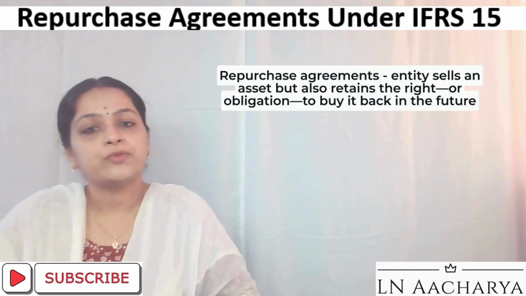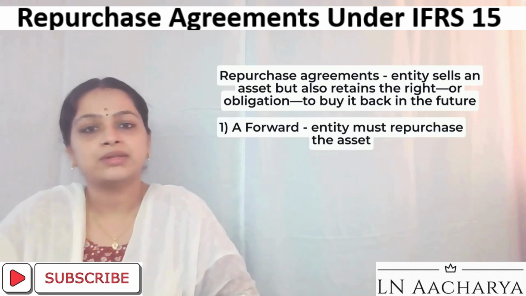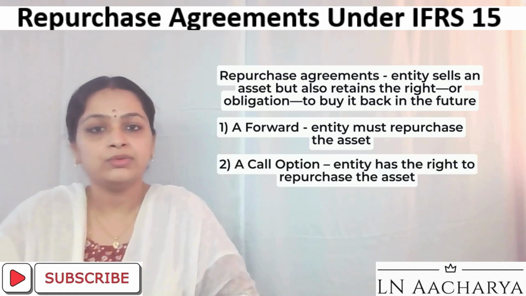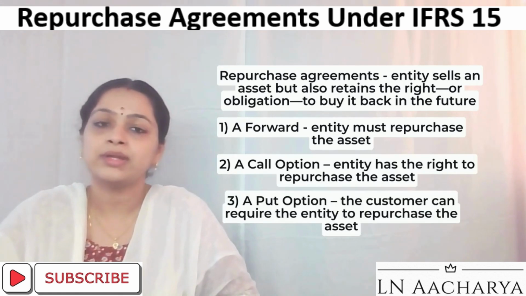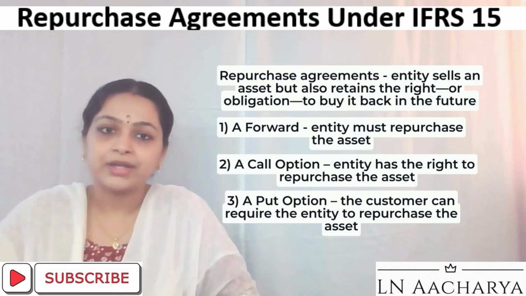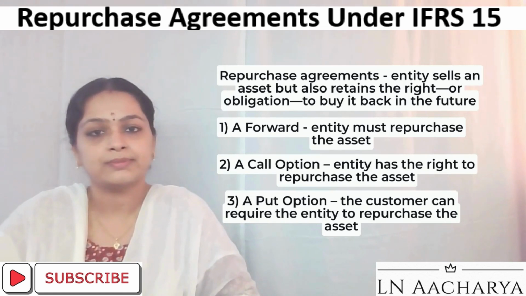There are three types of repurchase agreements. One, a forward where the entity must repurchase the asset. Two, a call option where the entity has the right to repurchase the asset. And three, a put option where the customer can require the entity to repurchase the asset. Let's break down how these agreements are accounted for under IFRS.